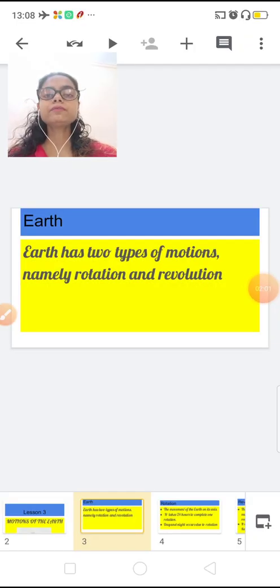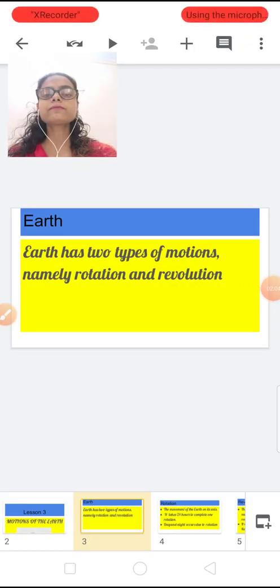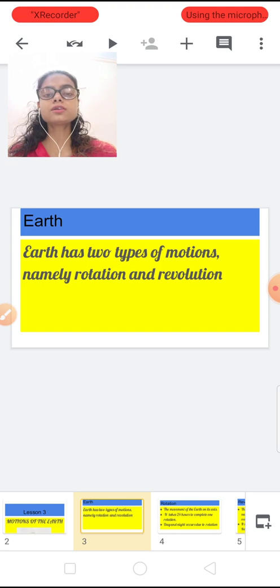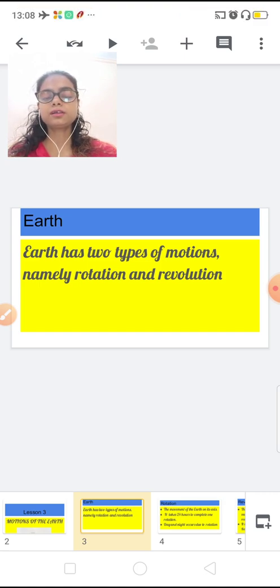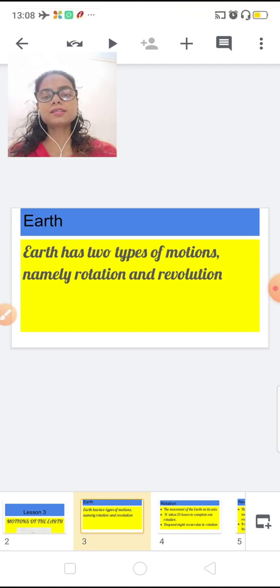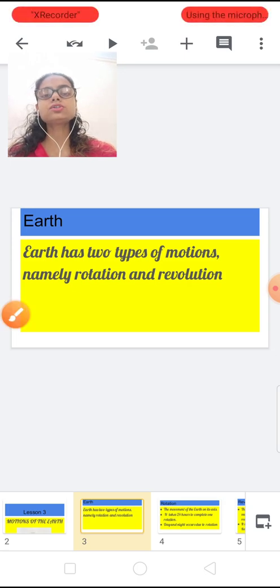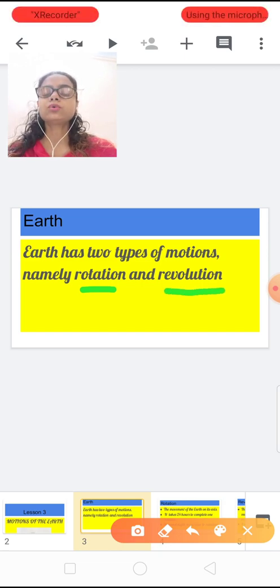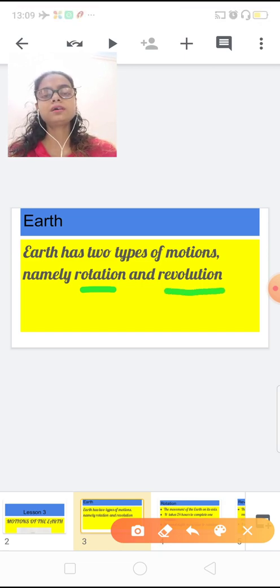In your previous media, you have observed the slight movement of the earth. That is why it is known as the motion of the earth. The earth moves around the sun as well as on its axis. So as I told you, in this chapter the two basic things we are going to understand are rotation of the earth and revolution of the earth.